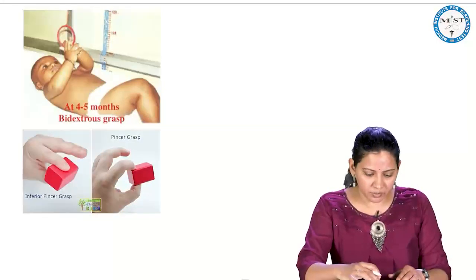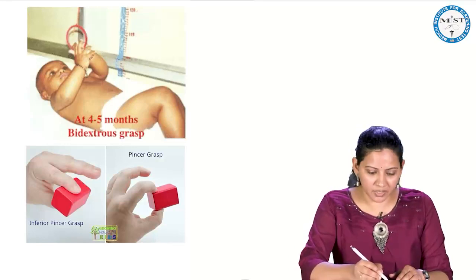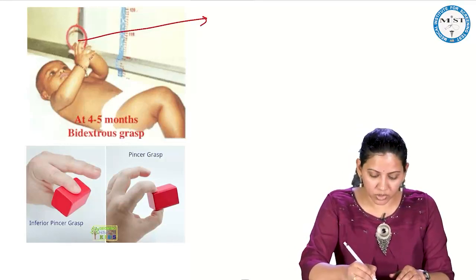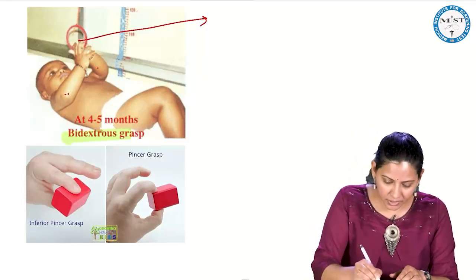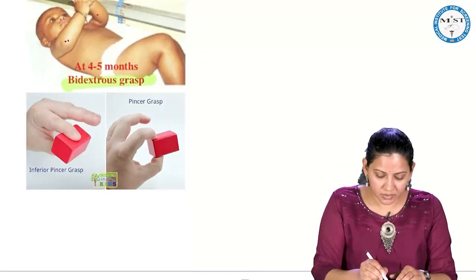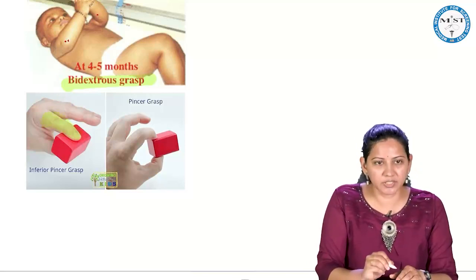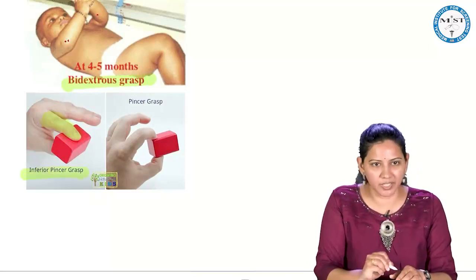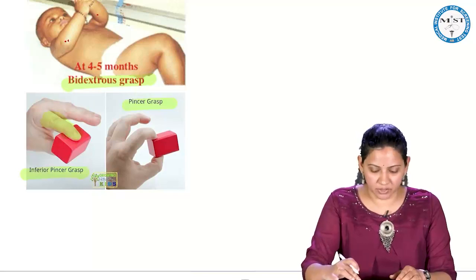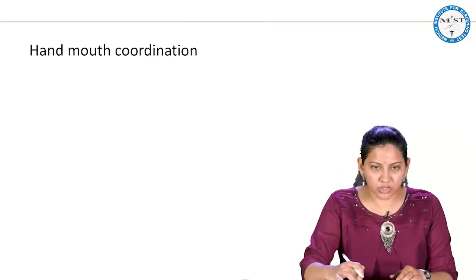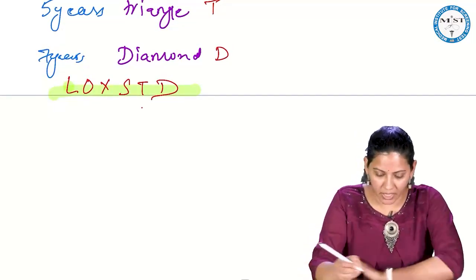So this is a pictorial representation in which you can see that the child is holding the dangle. It is holding this ring with both the hands. This is the bidextrous grasp. And what is it doing here? This is the immature pincer grasp. You can see that the finger is extended. If you can hold with the tip, that is called a mature pincer grasp. So this was the hand to eye coordination. One important point here is hand regard.